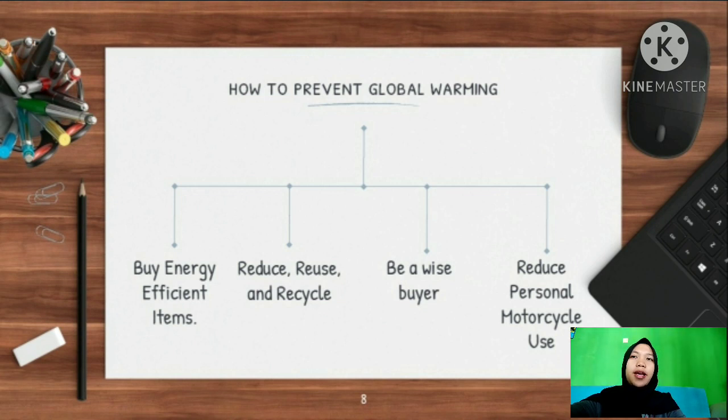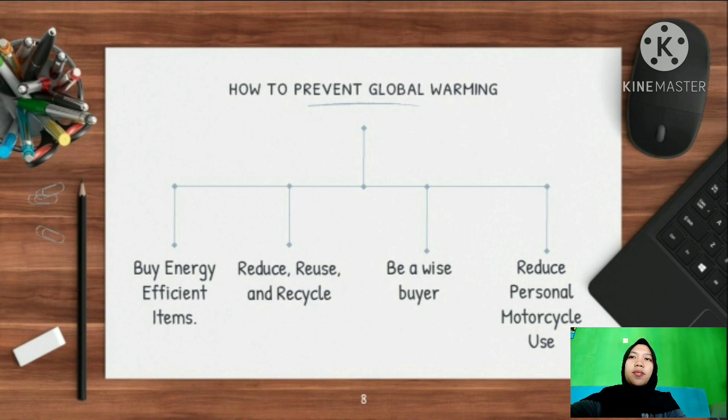The first is buy energy efficient items. Home appliances now come in a variety of energy efficient models. Call it an LED lamp, which is designed to provide a more natural looking light using much less energy than a standard light bulb. Second is reduce, reuse, and recycle. Reduce, reuse, and recycle are simple steps to reduce global warming.